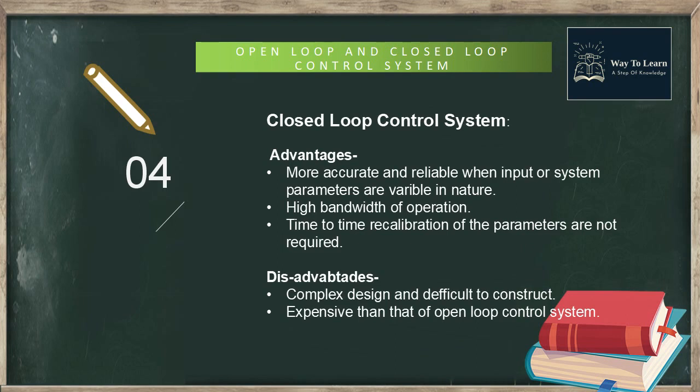Its main disadvantage is that in order to provide the required amount of control, a closed loop system must be more complex by having one or more feedback paths. Also, if the gain of the controller is too sensitive to changes in input commands or signals, it can become unstable and start to oscillate as the controller tries to overcorrect itself, and eventually something would break. And it is more expensive than that of open loop control system.